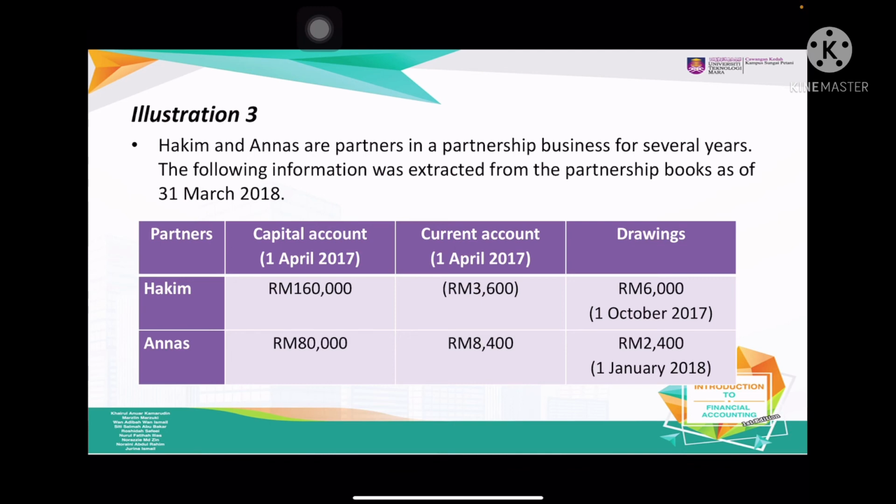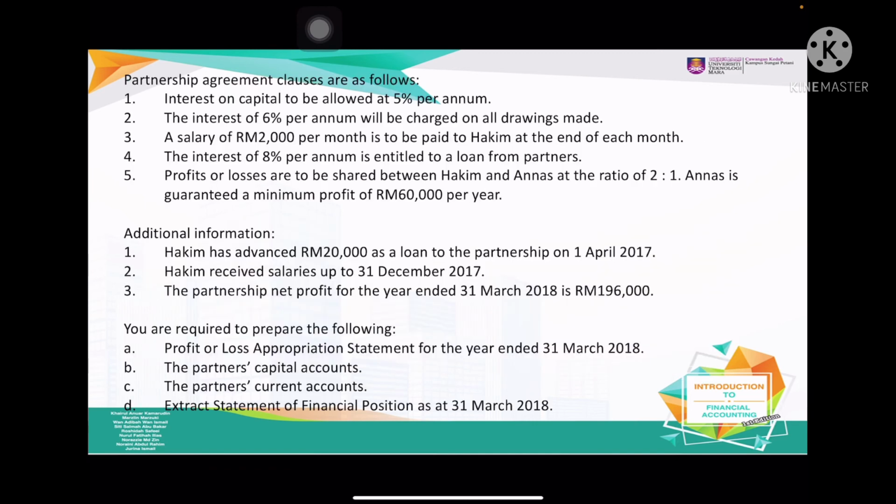Right, illustration 3. Hakim and Anas are partners in a partnership business for several years. The following information was extracted from the partnership books as at 31st March. Capital account, 1st April: 160,000 for Hakim and 80,000 for Anas. For the current account, if there is a bracket, it shows that the current account is on the debit. Otherwise it is credit. Please remember, bracket is for the debit. Drawings 6,000, 2,400. Okay, so these are the partnership agreement clauses.